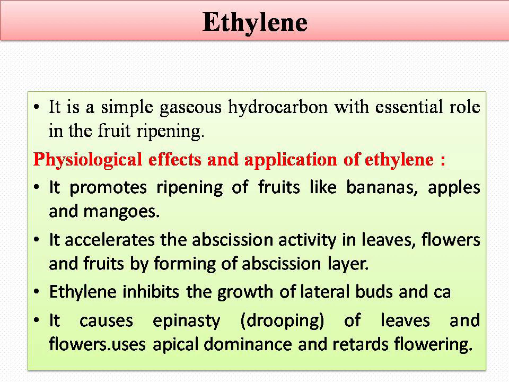It also causes epinasty, that means dropping of leaves and flowers. All these are the practical applications of ethylene.